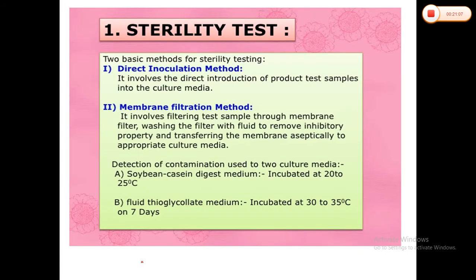Sterility means there should not be any viable microbial contamination. Sterility is very important for ophthalmic formulations, like parenteral formulations, because they come in direct contact with our eyes, and the eye is a very delicate part of our body.